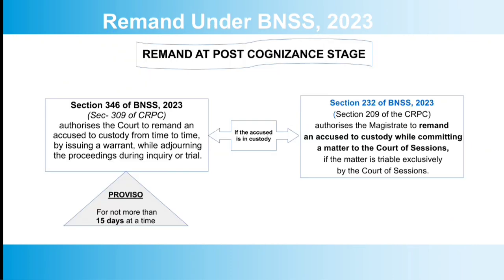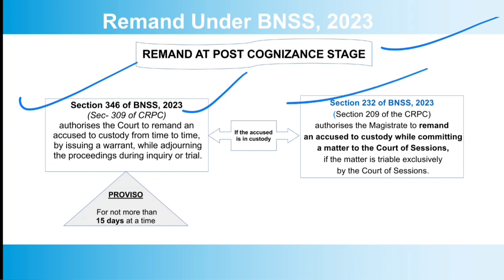Now, under section 187, we discussed remand at pre-cognizance stage. Remand at post-cognizance stage is provided under section 346 of BNSS, which was 309 of CrPC, and section 232 of BNSS, which was 209 of CrPC. Section 346 authorizes the court to remand an accused to custody from time to time by issuing a warrant while adjourning the proceedings during trial.